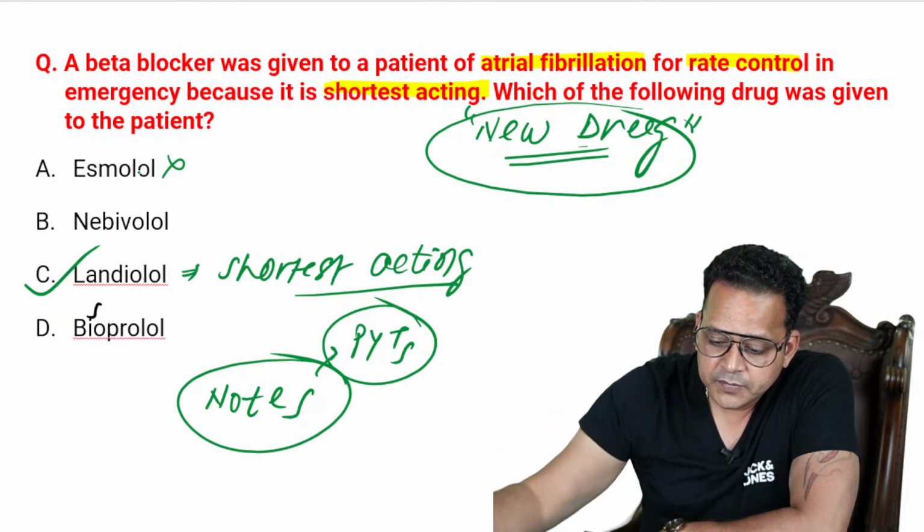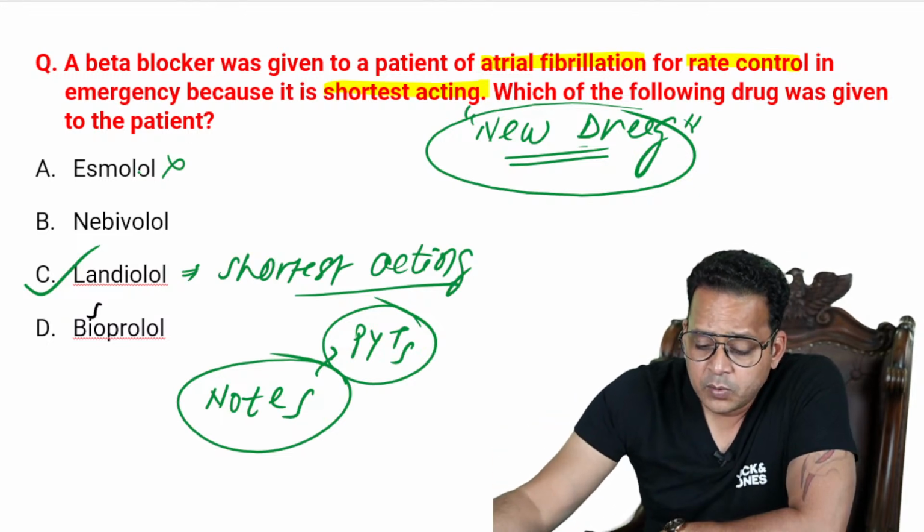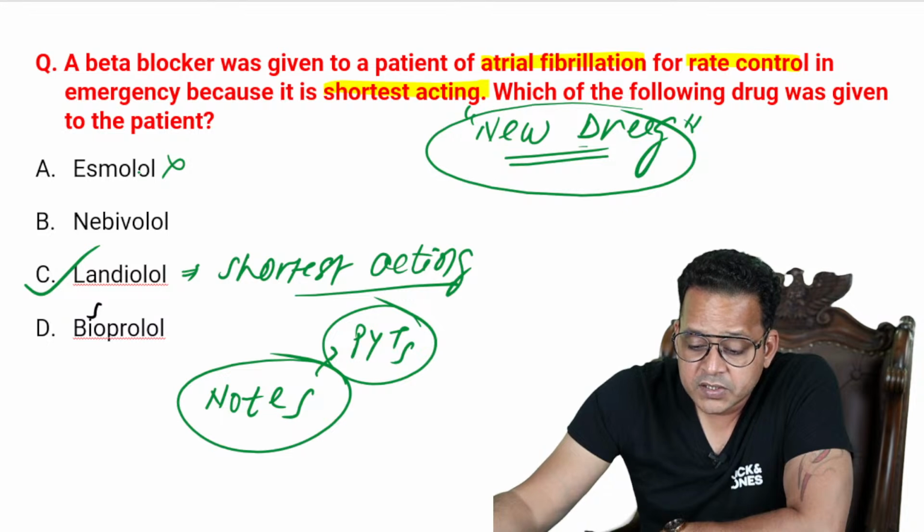And metoprolol is not a third generation beta blocker. Metoprolol is a second generation beta blocker.